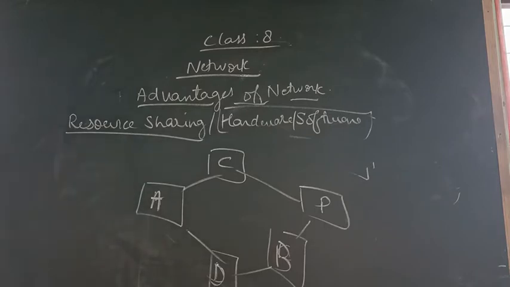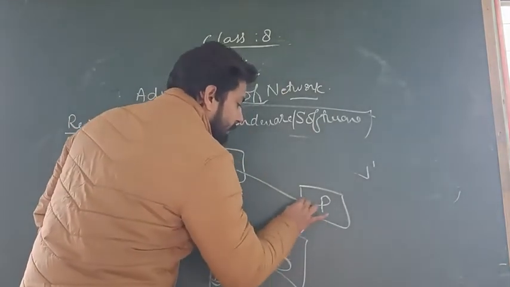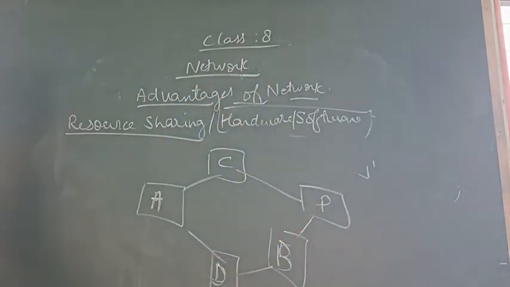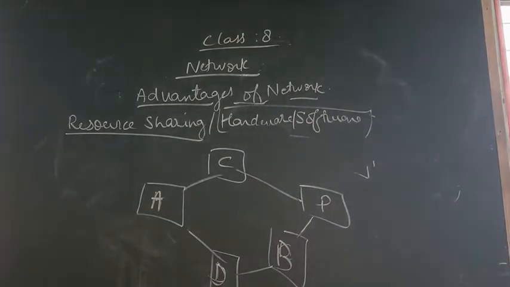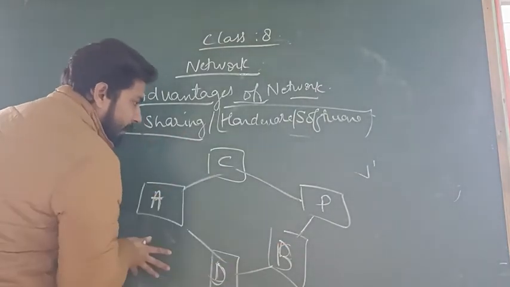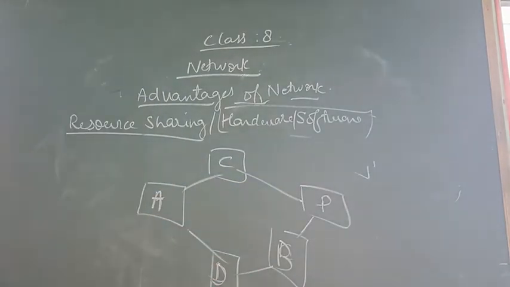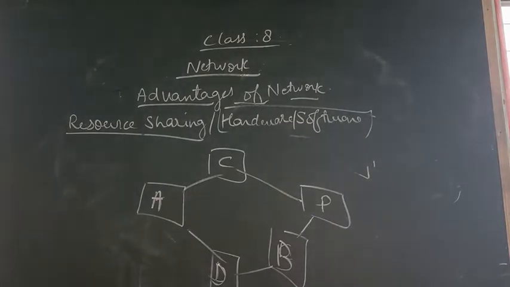It will also reduce the cost, because if a printer had to be purchased for each and every computer, it would be costly. So resource sharing is when we have one network, and in that network every computer can share the resource. Here your resource is the printer, so the printer can be shared by every computer.